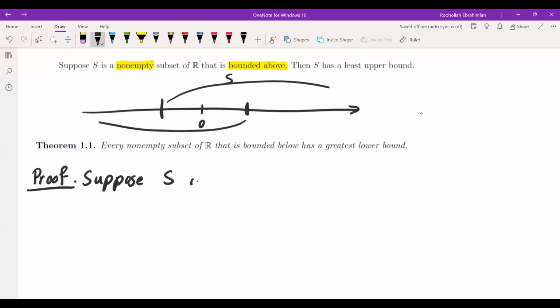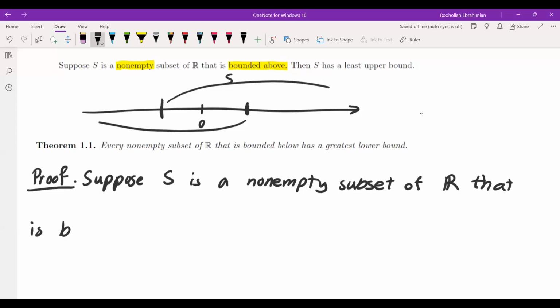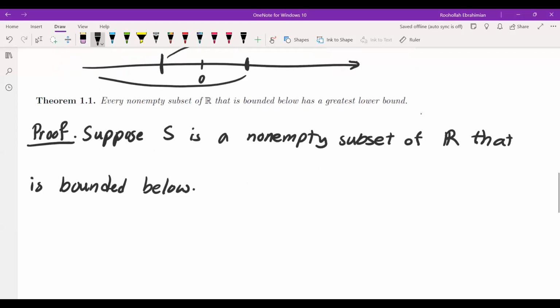So suppose S is a non-empty subset of real numbers that is bounded below. Okay, so we're going to turn that into a subset of real numbers that is bounded above.